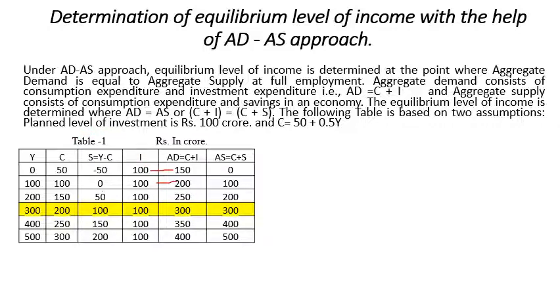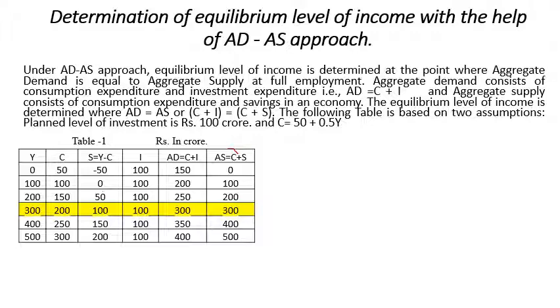Now aggregate supply is equal to C plus S. Aggregate supply means national income, so C plus S is equal to the national income, that is Y. If you go on adding, you get the same figures: 0, 100, 200, 300, 400 and 500.